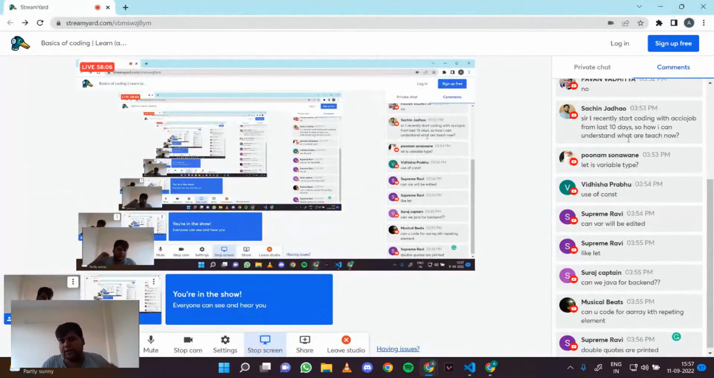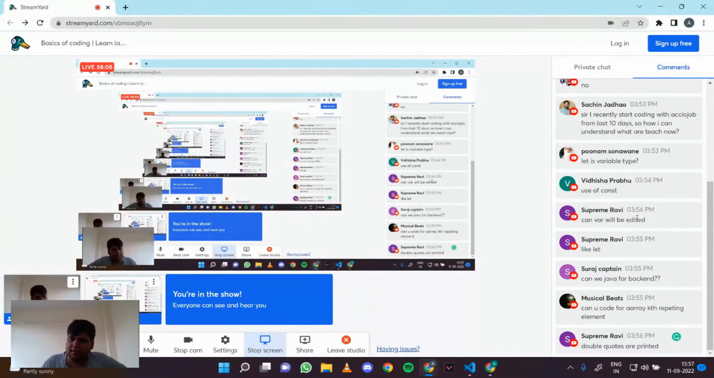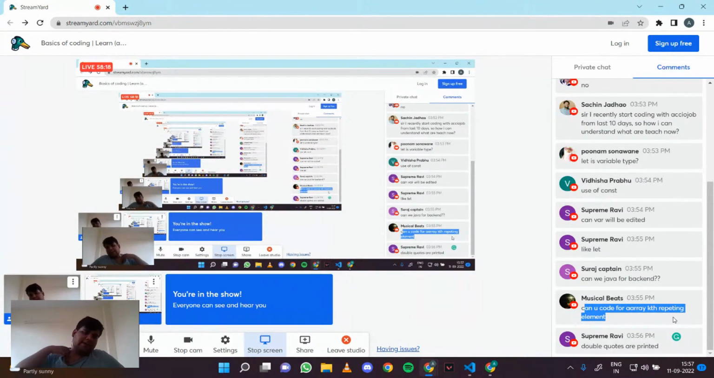Any doubts in arrays? How do we declare them and how do we use them? Musical beats asks, can you code array case repeating element? I can actually code that, but this session is not for that. This is not a data structure algorithm session, that will happen in future. This is basically a sort of web development session, so we'll avoid that.